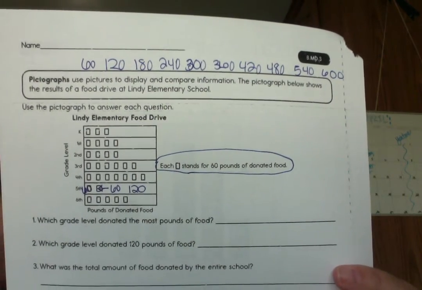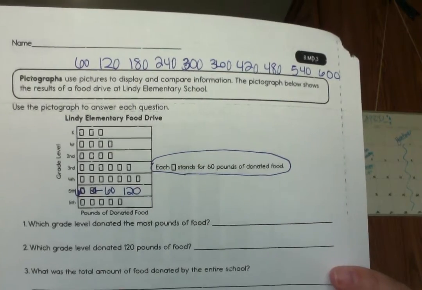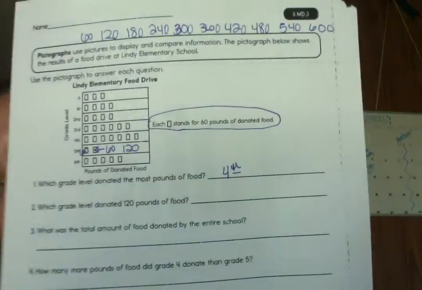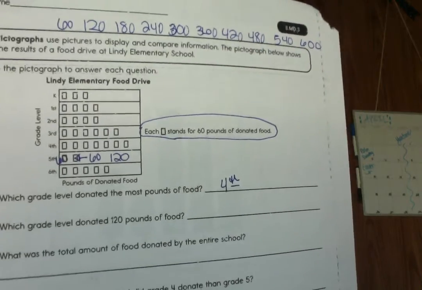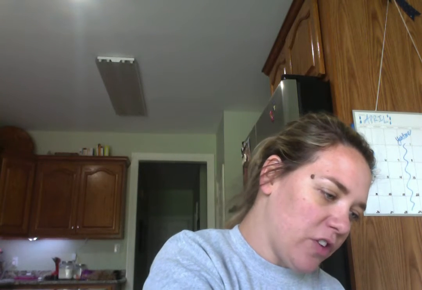What grade level donated the most pounds of food? Well, who has the most blocks in their column? And if you're looking, it looks like 4th grade. So 4th grade donated the most. Which grade level donated 120 pounds? We actually did that one together, and that's 5th grade. So you're just going to go through and answer those questions. And if you have any questions, let me know.